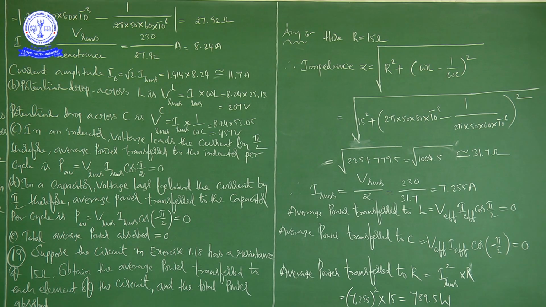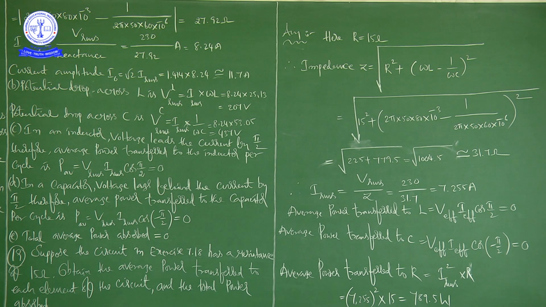Here R is equal to 15 ohms, they have given. First we have to calculate impedance.